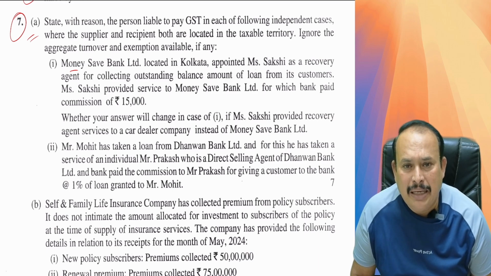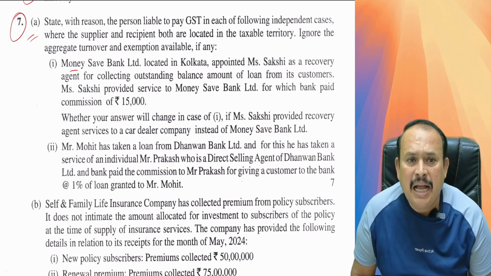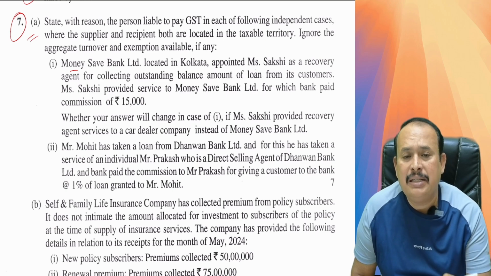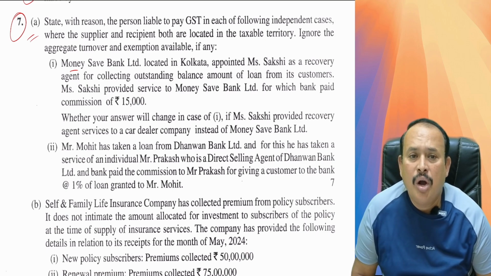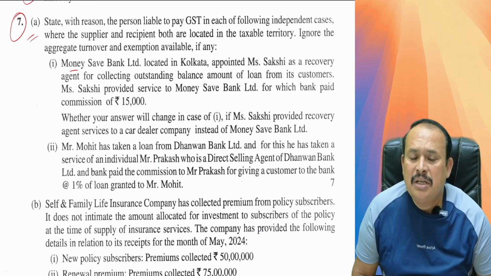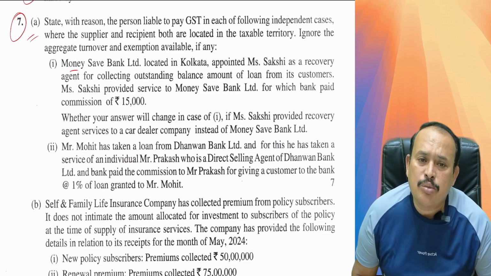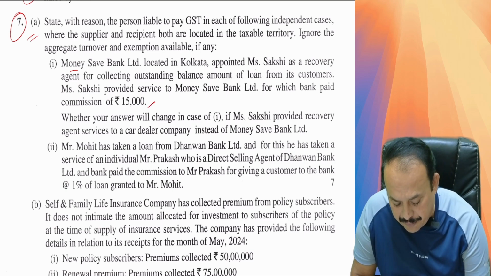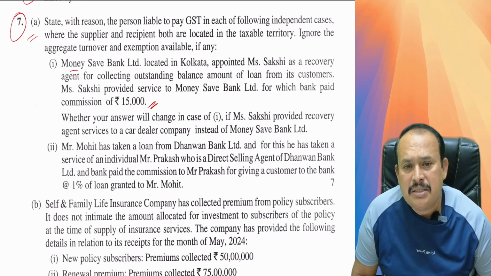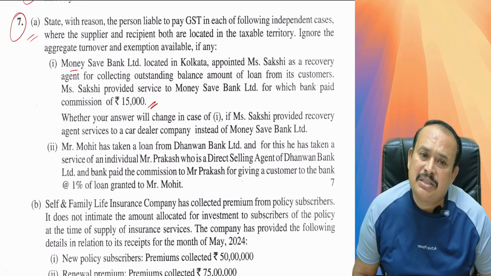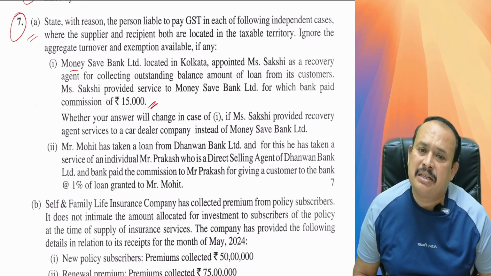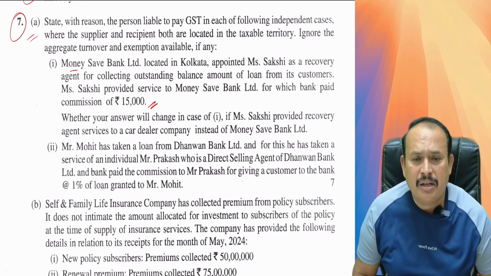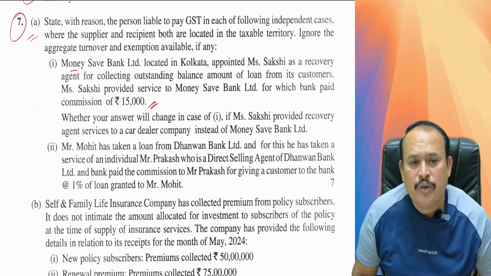Money Saved Bank Limited, located in Kolkata, appointed Ms. Sakshi as a recovery agent for collecting the outstanding balance amount of loan from its customers. Ms. Sakshi provides services to Money Saved Bank Limited, for which the bank paid a commission of rupees 15,000. Would your answer change in case 1 above if Ms. Sakshi provides recovery agent services to a dealer company instead of Money Saved Bank Limited?